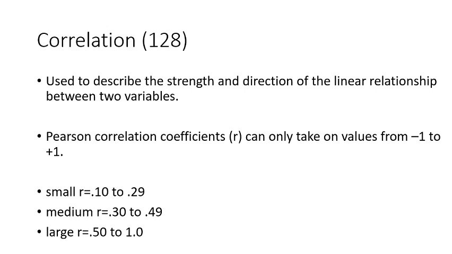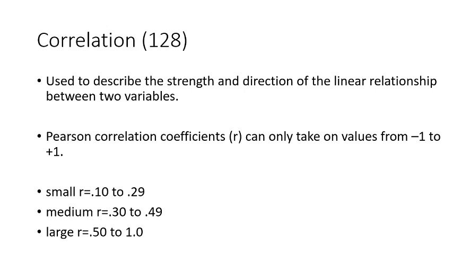For that we use the Pearson correlation coefficient, which is represented by a small r. Correlation has many other techniques and methods, but we will be covering only the Pearson correlation coefficient, small r. Correlation can be from -1 to +1. What do you mean by 1? 1 means 100%, so -100% and +100%. If a result is, let's suppose, 0.60, that means a 60% relationship, which may be negative or positive.